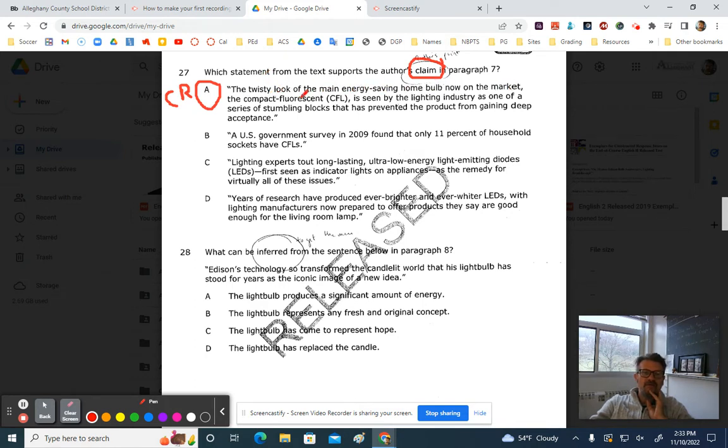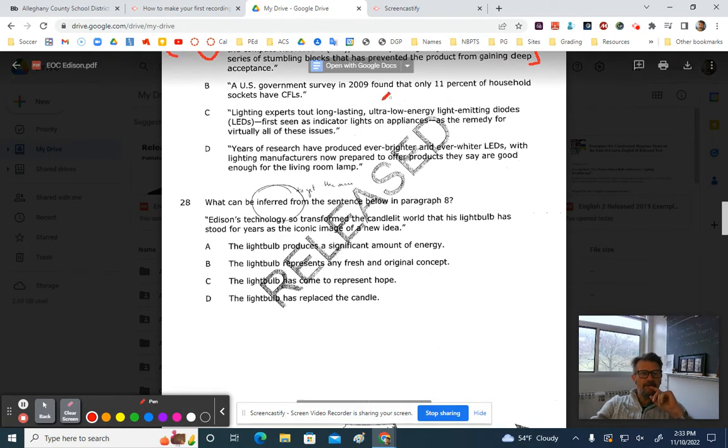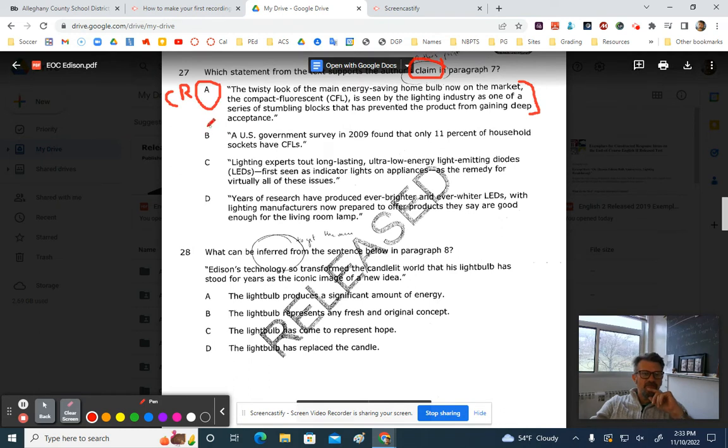So it also has to look the same. People don't like the twisty look of the new bulb. So that supports the claim that it's not been easy to replace Thomas Edison's bulb. Okay. Now, answer choice B has the right tone.